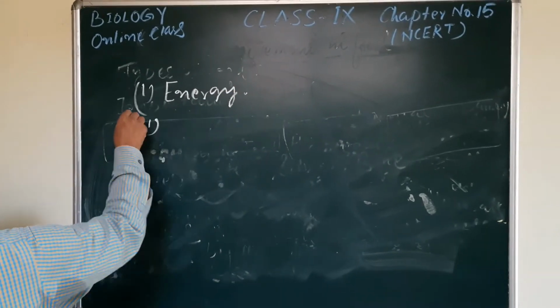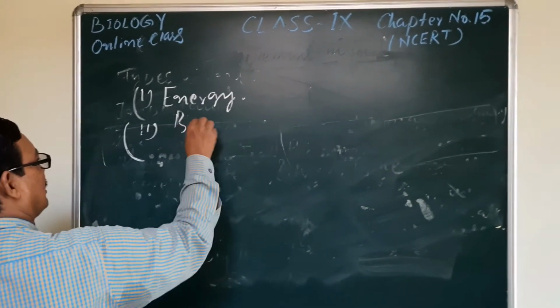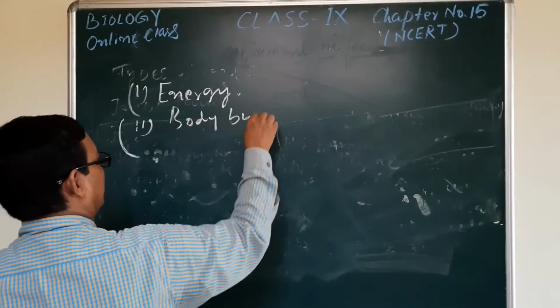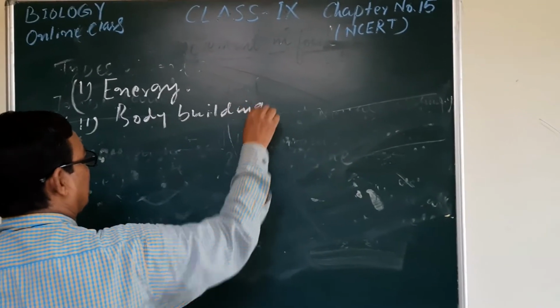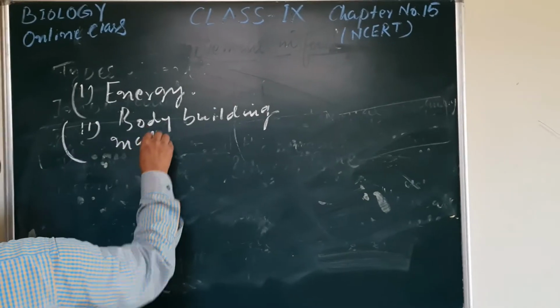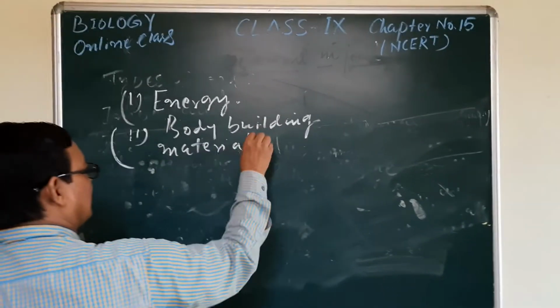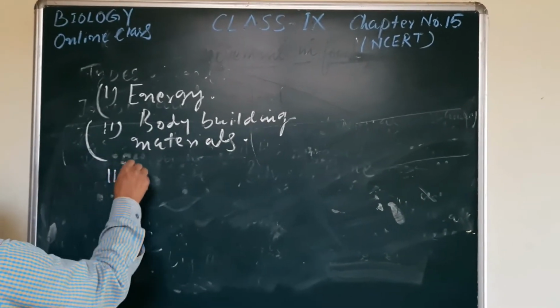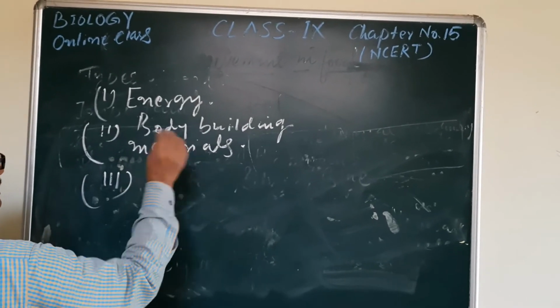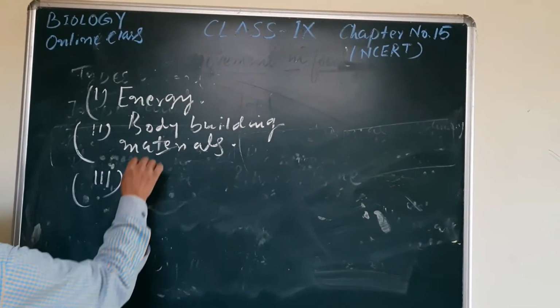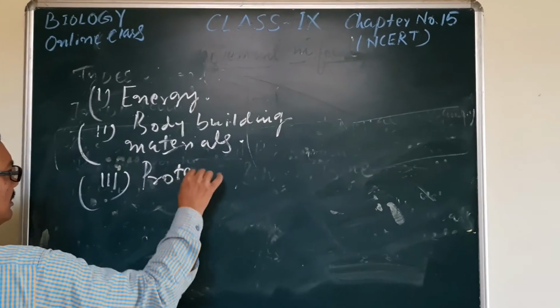Number two, body building materials that can repair, that can make new cells, and many more functions. And third one, protection.